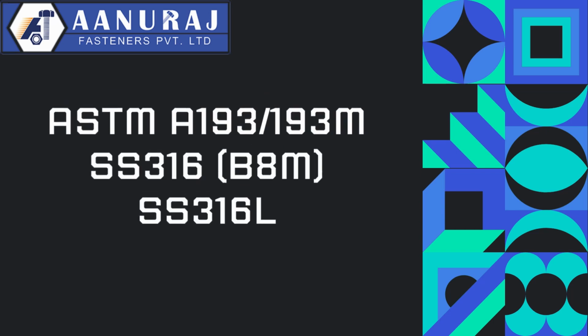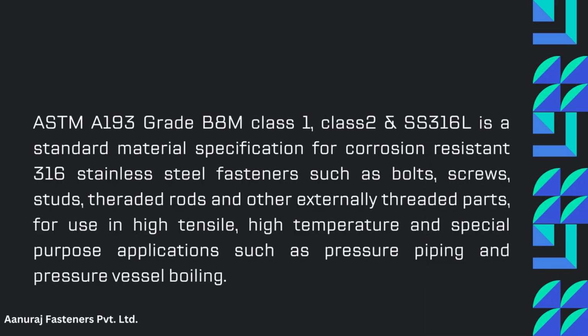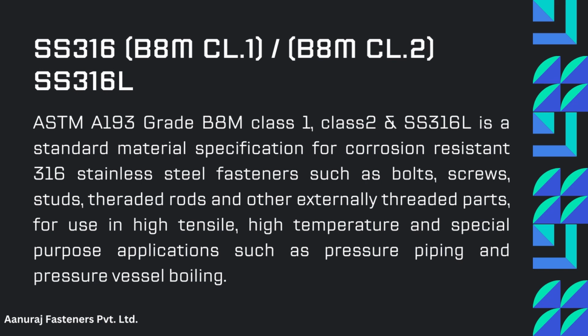ASTM A193, A193M, B8M, stainless steel 316 or 316L material. SS316L material, ASTM A193 grade B8M class 1, class 2 is a standard material specification for corrosion resistance. 316 stainless steel fasteners such as bolts, screws, studs, threaded rods and other externally threaded parts for use in high tensile, high temperature and special purpose applications such as pressure piping and pressure vessel boiling.